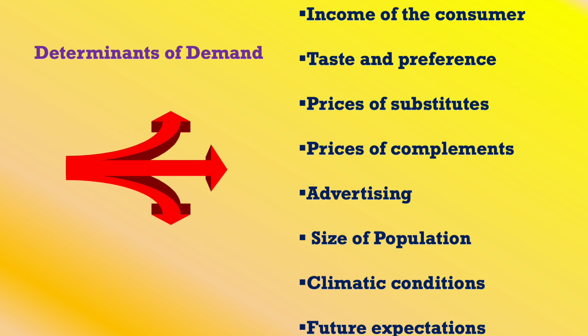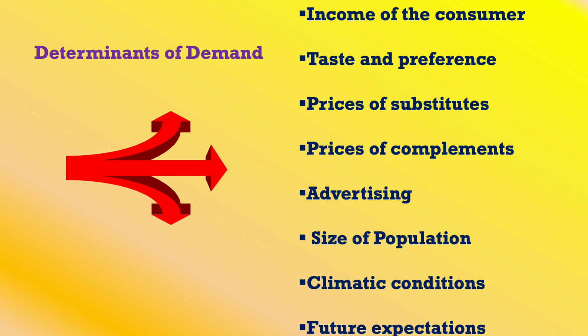At a particular time we would like to own something, and after some time we will not like to own the commodity. So it changes. There are various factors which affect the demand. Those factors only we are going to see now. So these are some of the factors.